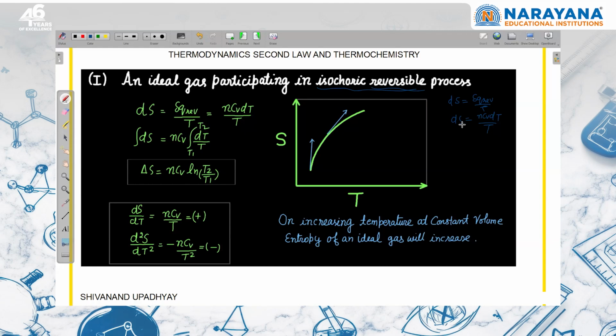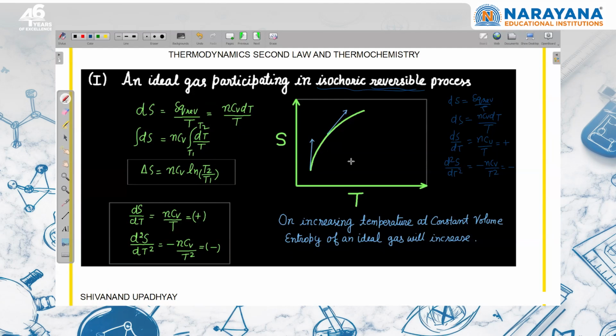So you can see here that n is positive, CV is positive, right? From here, we can say that dS upon dT, the change in entropy with respect to the change in temperature, is positive because it is nCV upon T, and these all three are positive. So the slope of the tangent on this graph is going to be positive. Then if I double differentiate it, d squared S upon dT squared, nCV is constant and the differentiation of 1 by T is minus 1 by T squared. So this is going to be negative.